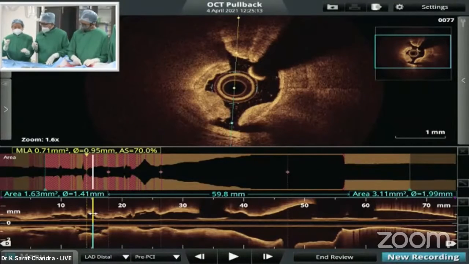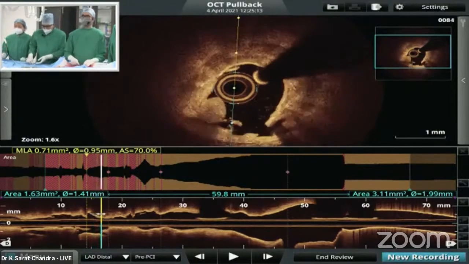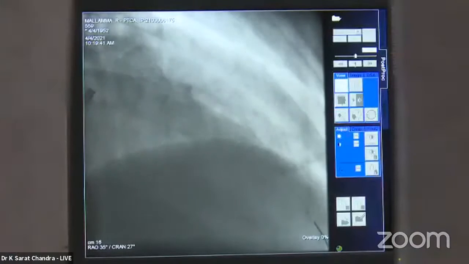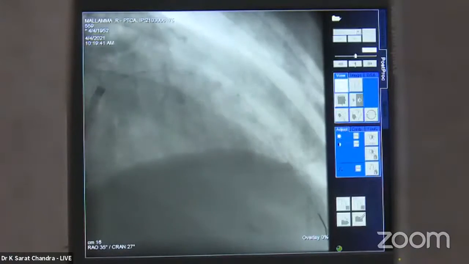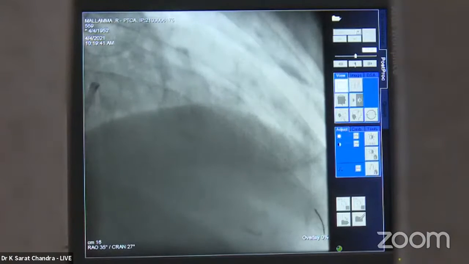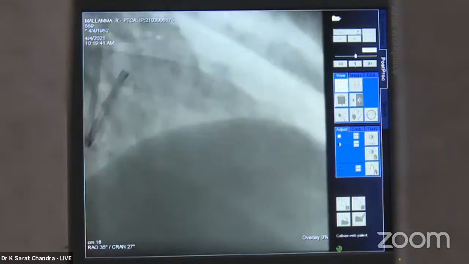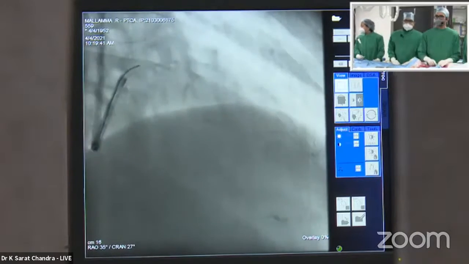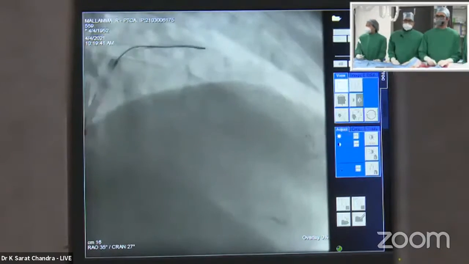I think Dr. Shailendra Singh, anybody wants to comment? Dr. Reddy. Center the guiding catheter. Center of that. Dr. Ajay, yeah? No, sir, we are with Dr. Sharath still. Okay. Anybody wants to? Dr. YBC, are you there?